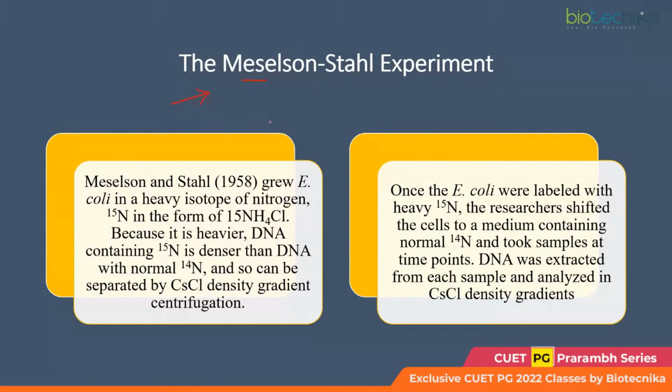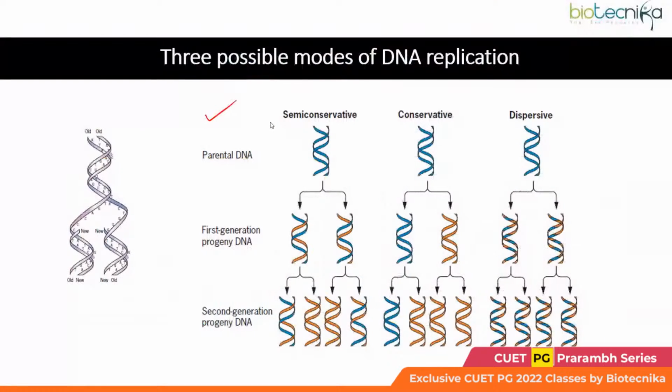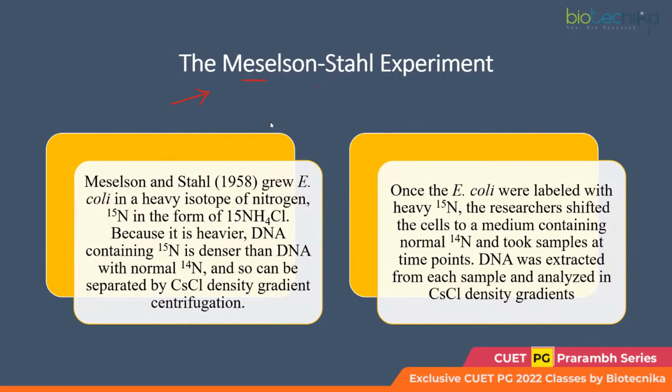This was considered the most important experiment because it gave the evidence to support the semi-conservative mode of DNA replication. Okay, now to determine which among these three modes actually exists, Meselson and Stahl wanted to track the DNA, right? For that, they labeled the DNA. For labeling purposes, they used the heavy isotope of nitrogen.